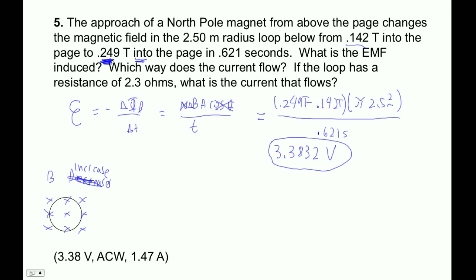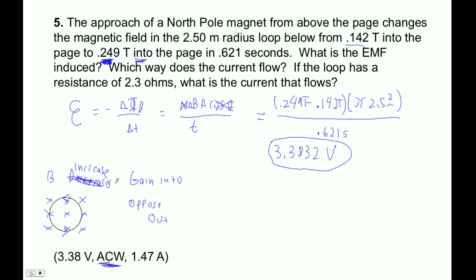So B is increasing into the page, and we oppose that by making flux out of the page. The way to make flux out of the page is to go anti-clockwise. I'm wrapping my fingers anti-clockwise, my thumb is out of the page, so it's going to be anti-clockwise.